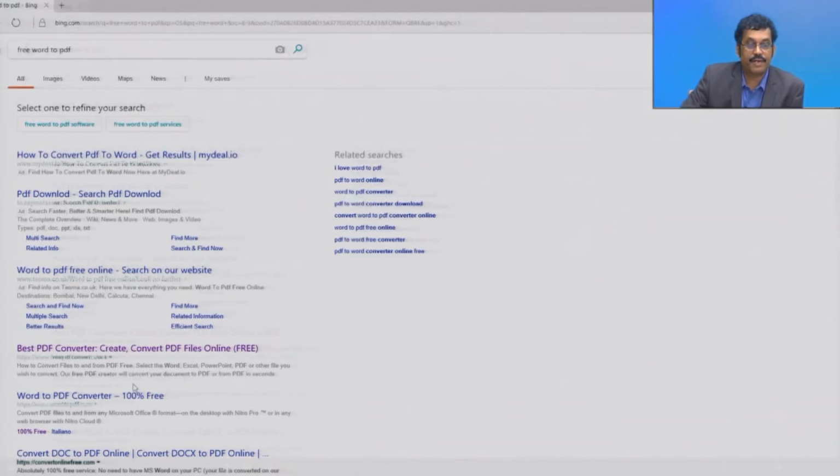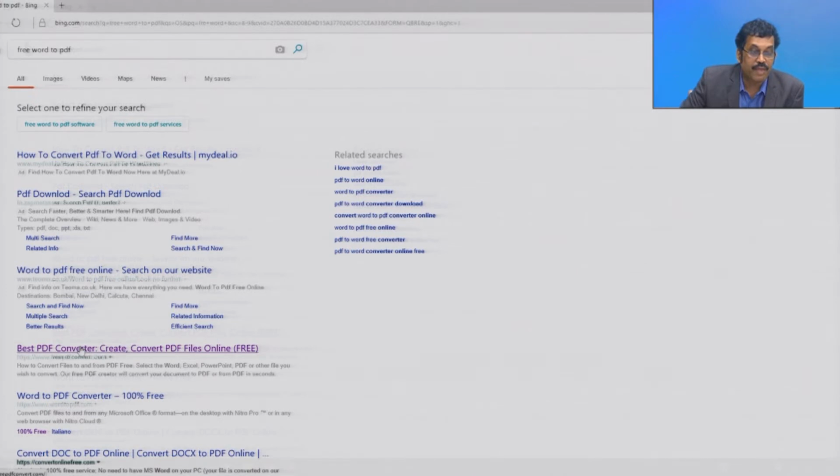As we have discussed, there are a number of free online tools available to convert a file from one format to another format. If you go to Google and type file converter, you can get a lot of file converters. Here I would like to show how you can easily convert a Word document into a PDF document. Normally this will be very useful for students and research scholars to transfer files from one end to another.